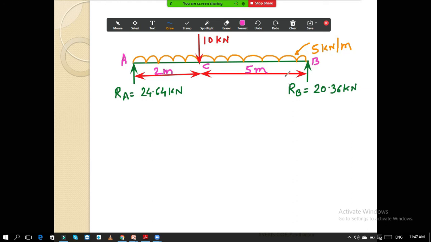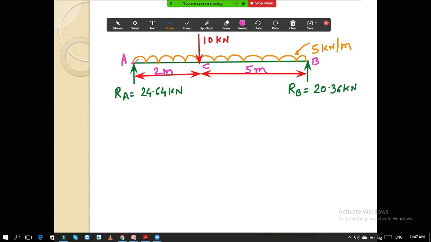Just I will tell you, always start from the left hand side. If you want to calculate the shear force easily, always start from the left hand side, whatever type of beam it may be, cantilever beam, overhang beam, simply supported, or continuous beam. Always start from the left hand.